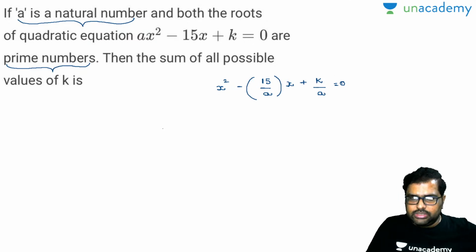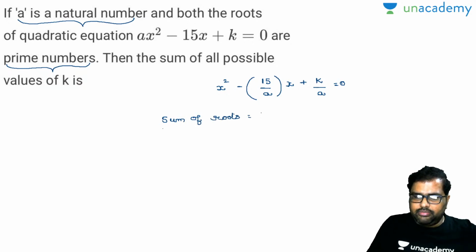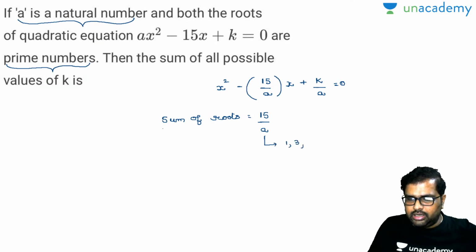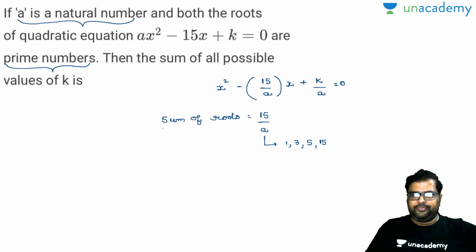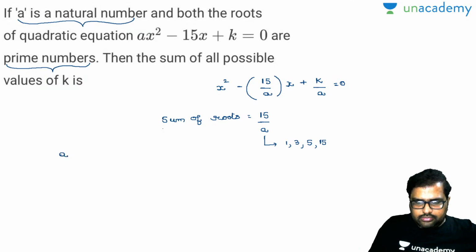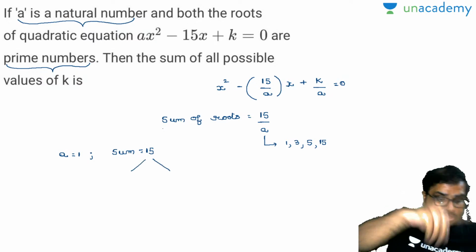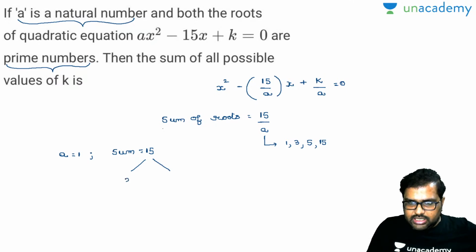Okay, so let us suppose take your sum of roots is nothing but 15 by a. Alpha plus beta has to be equal to 15 by a. So see here, your 15 has to be divisible by a. What are the values that you can take for a? 1, 3, 5, 15. Let's check each and everything. Whatever satisfies, I'll keep that value there. a is equal to 1. If a is equal to 1, my sum will be equal to 15. If my sum is equal to 15, I have to break down this 15 into 2 parts, and those 2 must be prime numbers only here. So there is only one chance, 2 and 13.